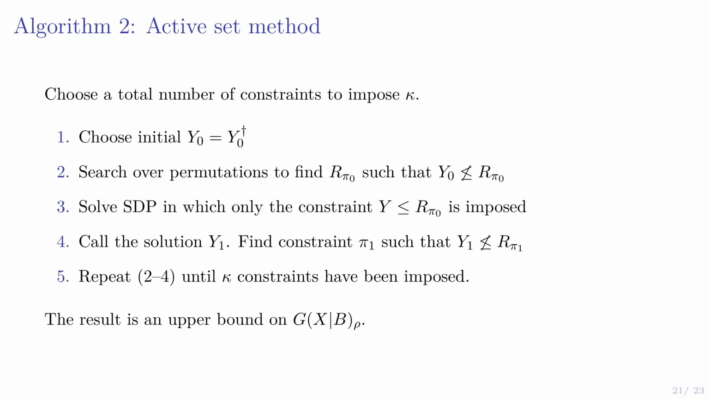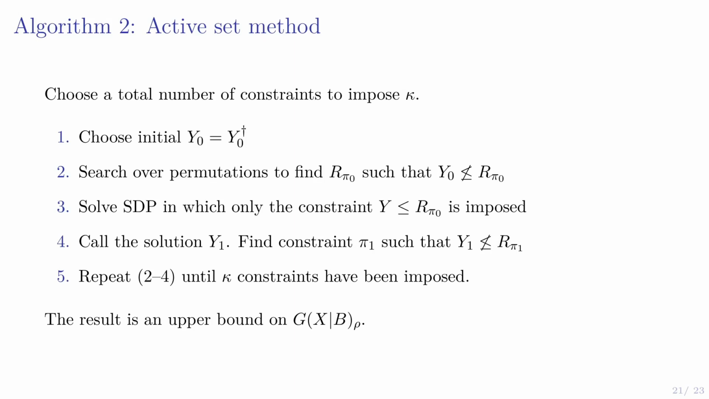So we choose some total number of constraints we wish to impose, kappa. We choose some initial y. We search over permutations. We find one such that y naught is not smaller than R pi naught. We solve the SDP imposing this constraint. We get a solution y1, and then we repeat. We find a constraint that this y1 doesn't satisfy, add that to our SDP, solve again, get a new y, and repeat until we've added kappa constraints in total. So this is only an upper bound because we haven't imposed all n factorial constraints in general, but it can be quite a good one.